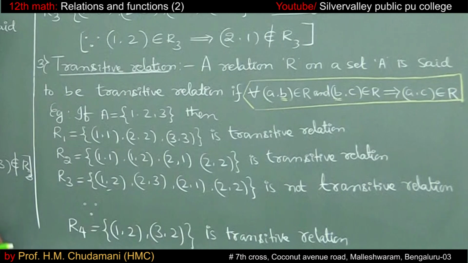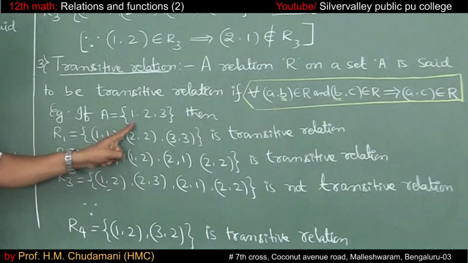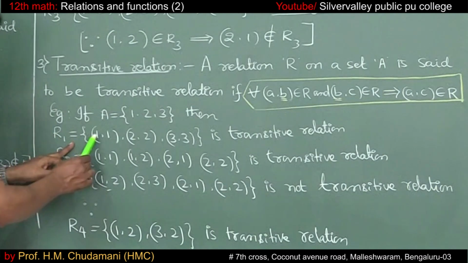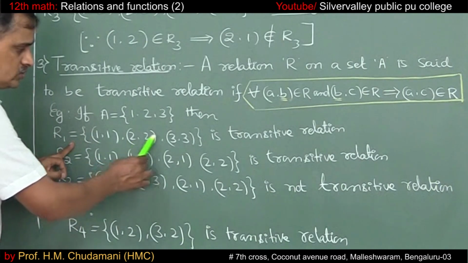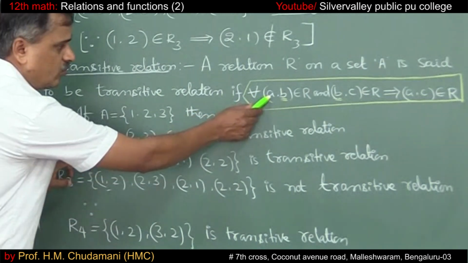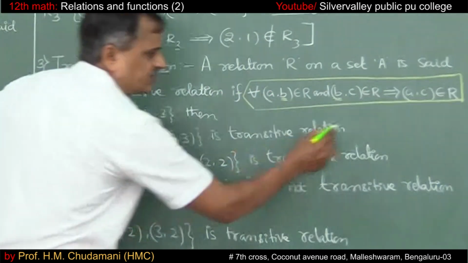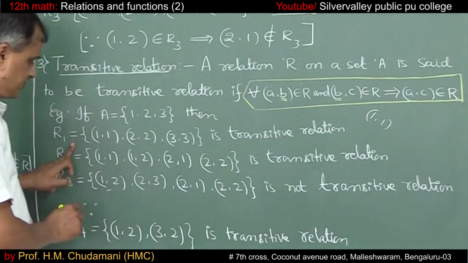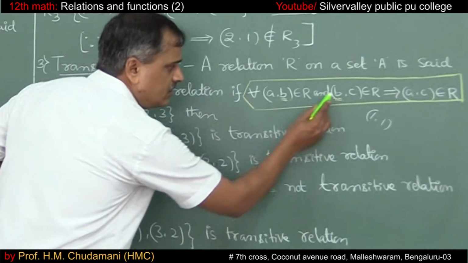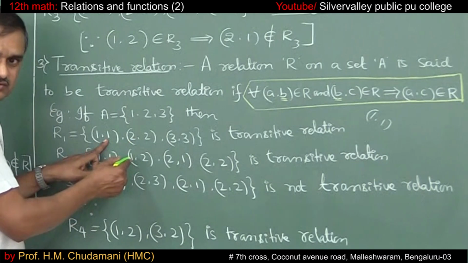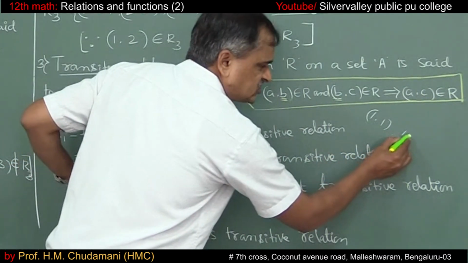Let me take examples. If the set A equals 1, 2, 3, then the relation R1 equals 1 comma 1, 2 comma 2, 3 comma 3 is a transitive relation. If I take 1 comma 1 belongs to the relation, that is the first order pair, A comma B, and B comma C should start with another 1. So I just repeat it.